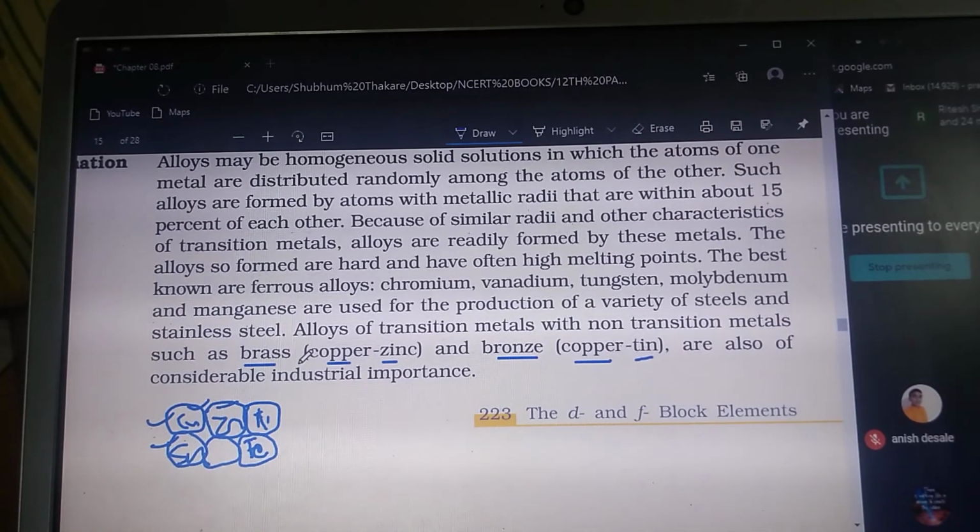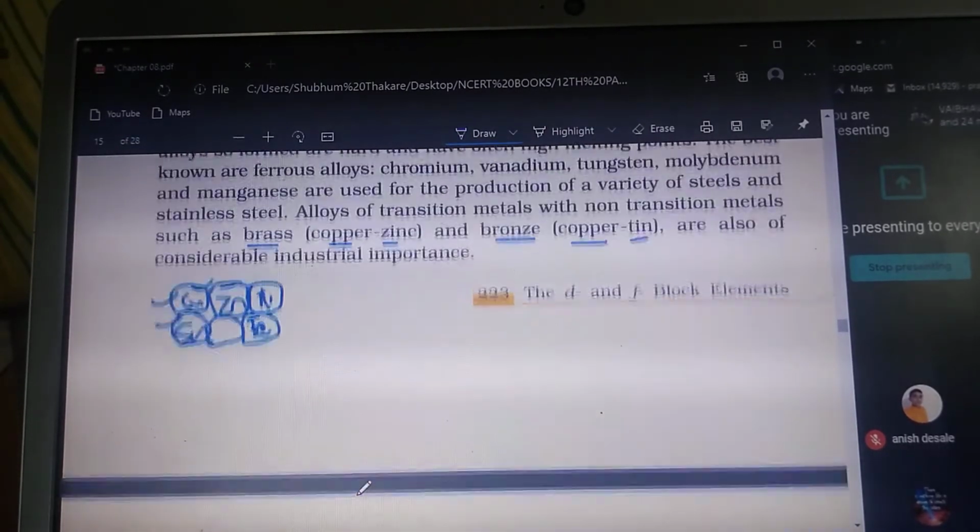So because of the similar atomic sizes, they are going to intermix together very easily, and because of this easy intermixing, they are going to form the homogeneous mixture. So whenever a homogeneous mixture of two or more metals is formed, then that is called an alloy. So that is the explanation why the transition metals are going to form the alloy. Okay. So thus we have studied the properties of the transition metals.